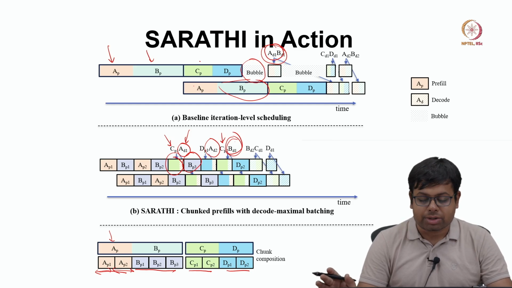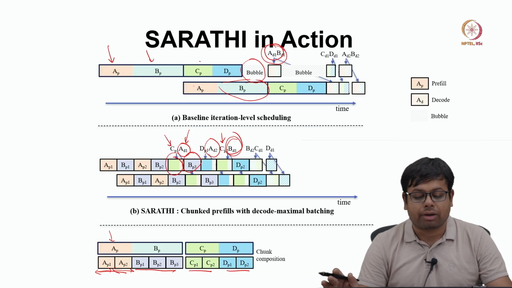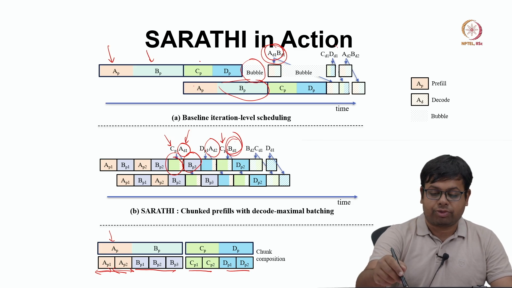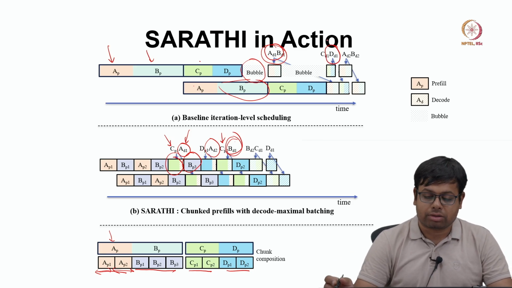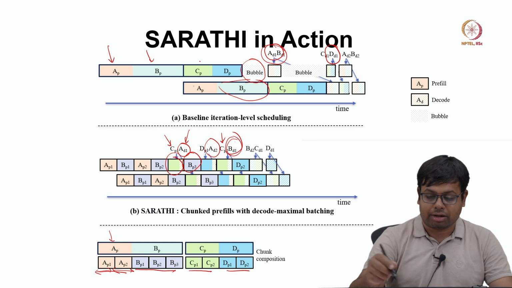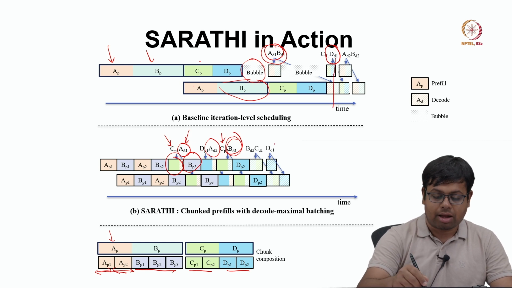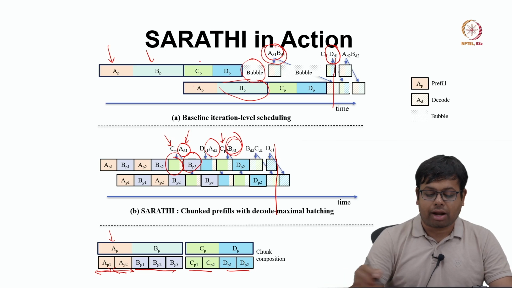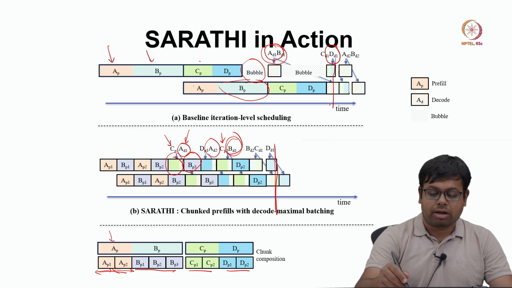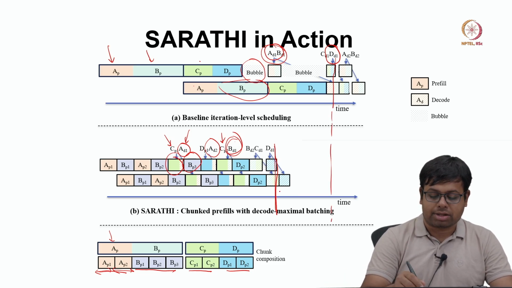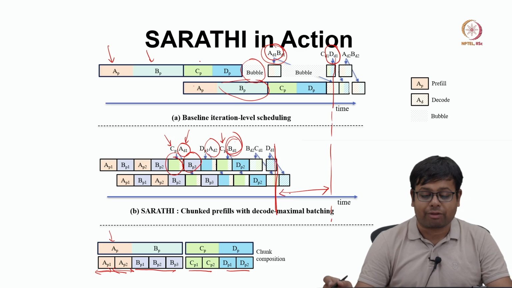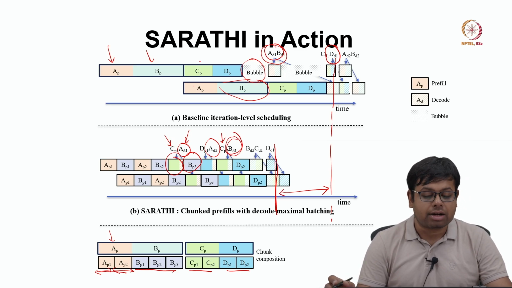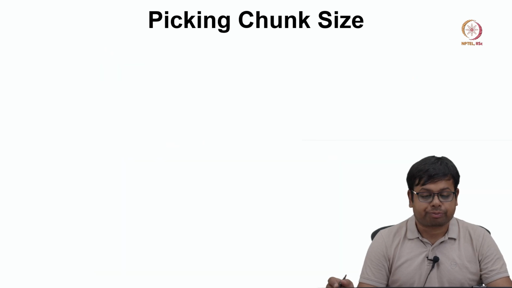I mean, still there will be some bubble, but we actually finish the first decoded token of D here, at this point of time, correct. So there is a good amount of latency saving. So this much latency is saved between the prefill prioritized policy and Sarathi, correct.